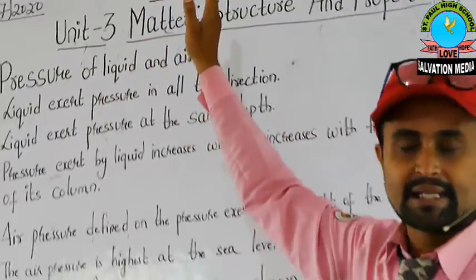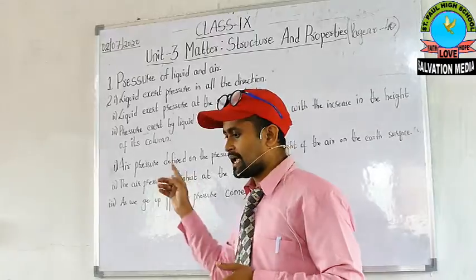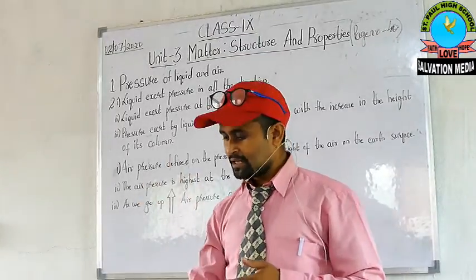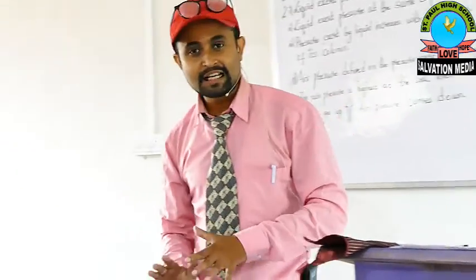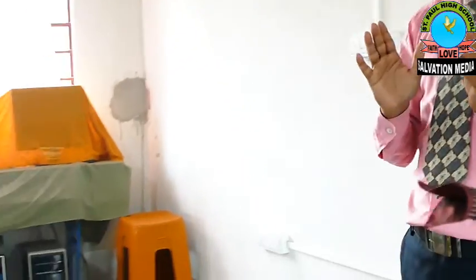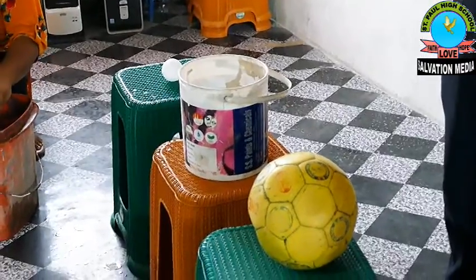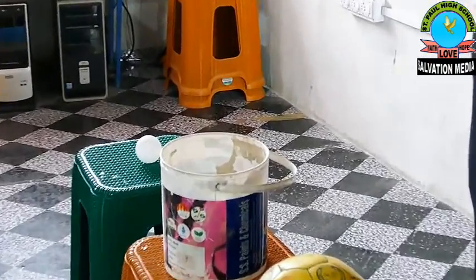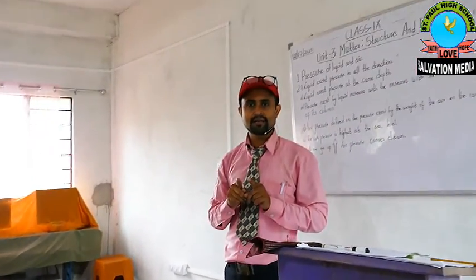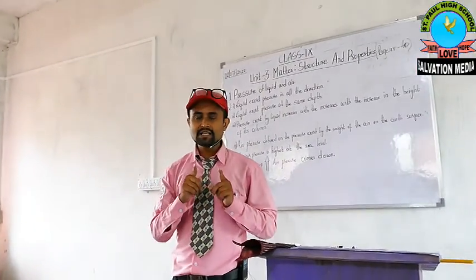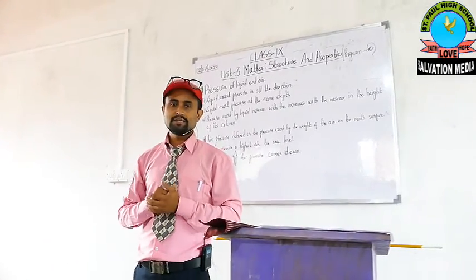Once again I am repeating it. Before proceeding towards our explanation, you can see here the beautiful small things we have utilized for the experiment. In this we will explain pressure of liquid in all the directions, and also pressure of liquid in upward and downward directions.